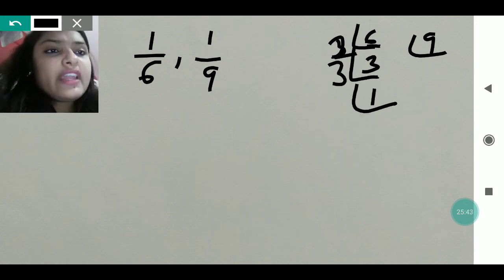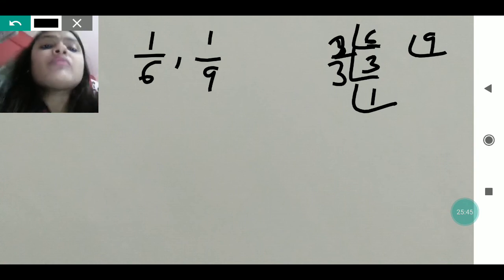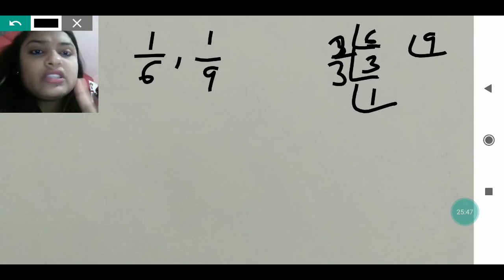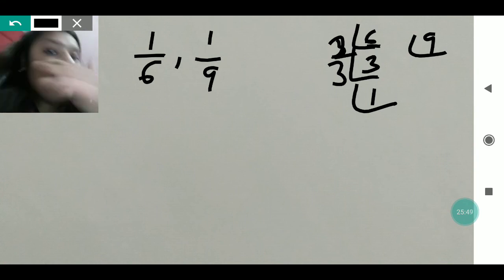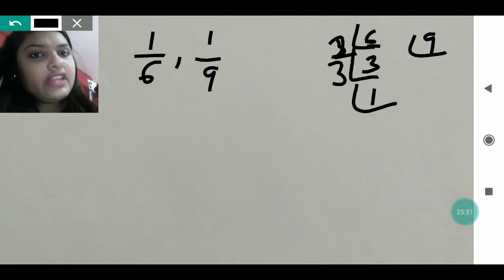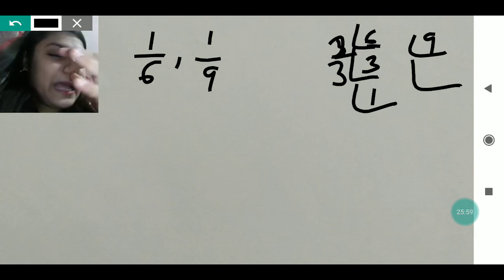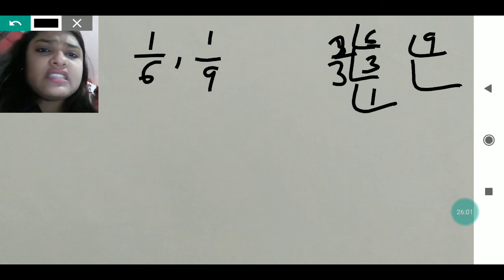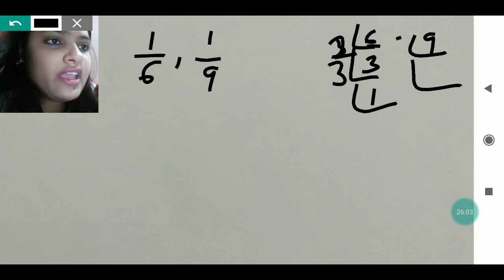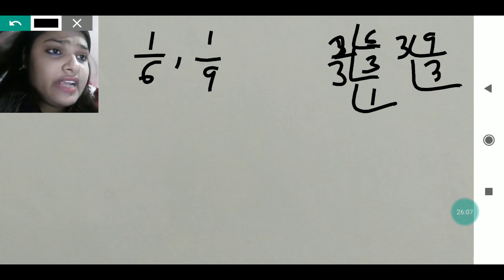You have to read the table of 2. We start from the lowest, so 2 is the lowest number after 1. And 1 we will not take, because if any number is divided by 1, we get the same number. So 1 we will not take, and then 2. Now this 9 also we have to divide. Is 9 divisible by 2? No, it is not. So by 3 we will divide here. We will get 3 here, and then again 3, and then 1.